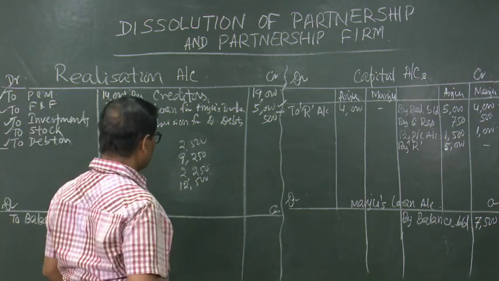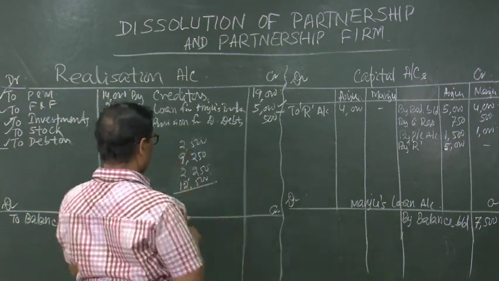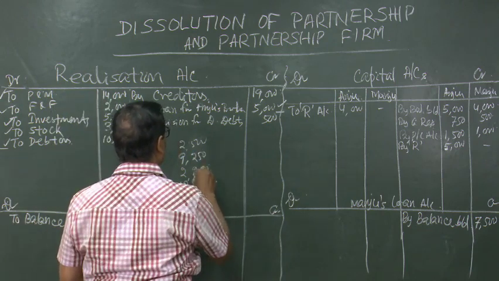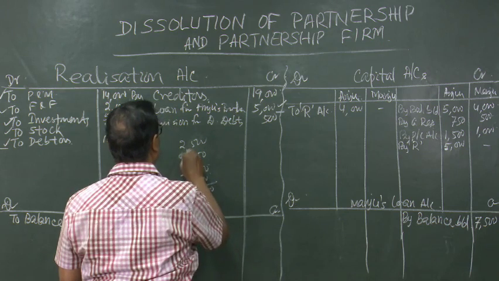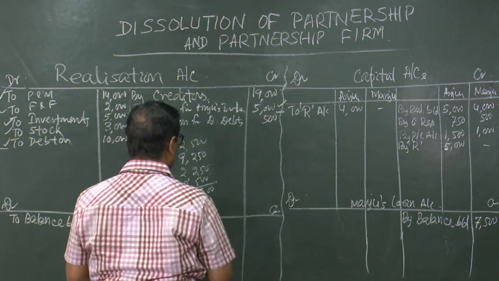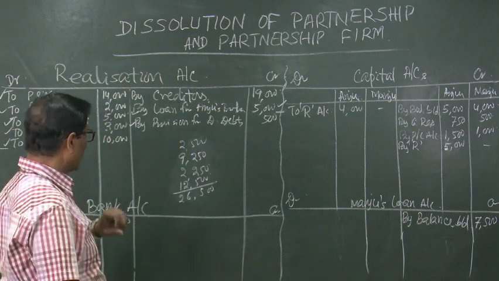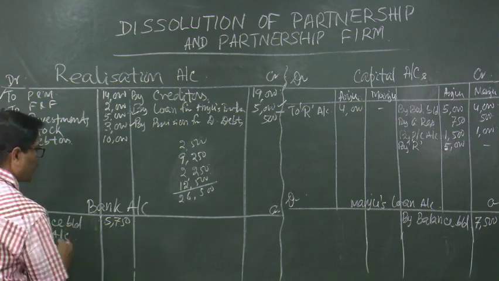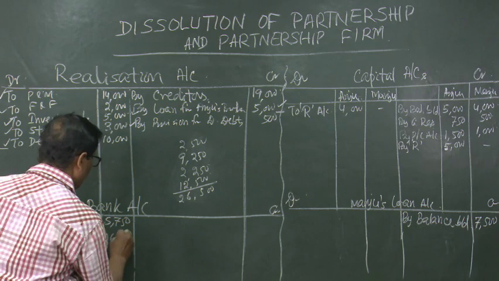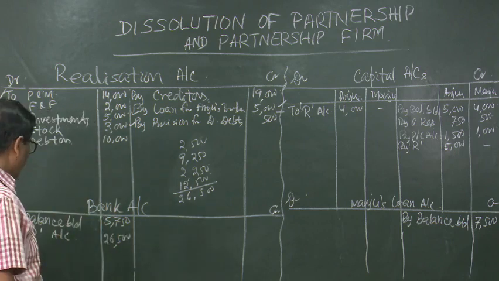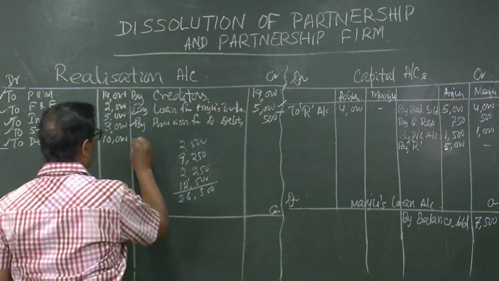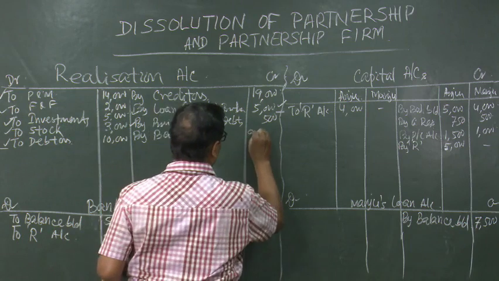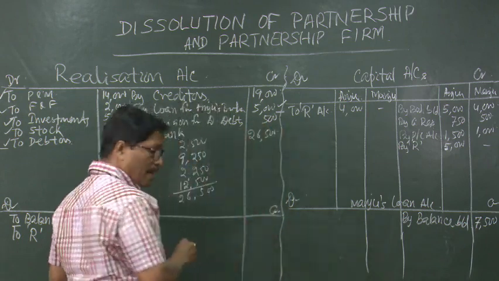Why I have written all these things is to take the total in one go, that is 26,500. We are realizing 26,500. So, bank account debited to realization account, sale of assets 26,500. If the entry is bank account debited, realization account will be credited by bank, by bank 26,500. In one entry we can do that.